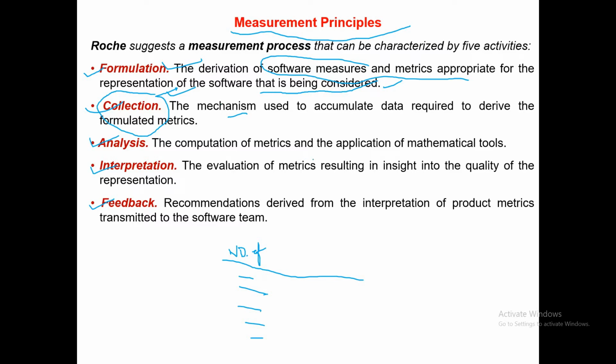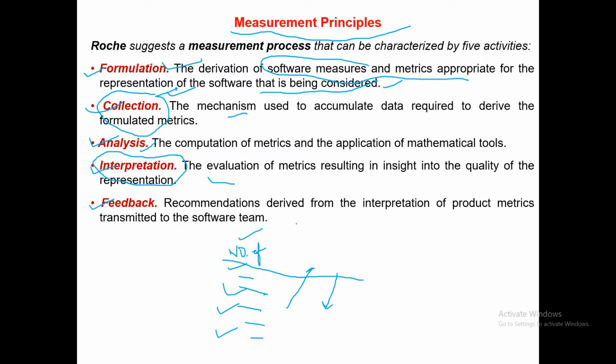Analysis: analysis of the collected data, the computation of metrics and application of mathematical tools. Analysis is of course needed. You have formulated the parameter, now you have collected the data. Now whether it is moving up, whether it is moving down, some kind of mathematical model is there, and you need some analysis to further interpret. Interpretation: the evaluation of metrics resulting in insight into the quality of the representation. Moving upwards, moving downwards, or some kind of interpretation related to your software product. Interpretation is necessary.